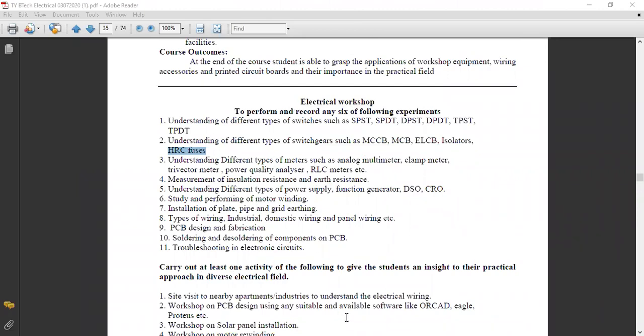In that experimental list, we will perform only 6. I will show the lab manual, just 1 minute. We will perform them either online or offline. If equipment is not available, otherwise I will record this and send the link to you. Just 1 minute.